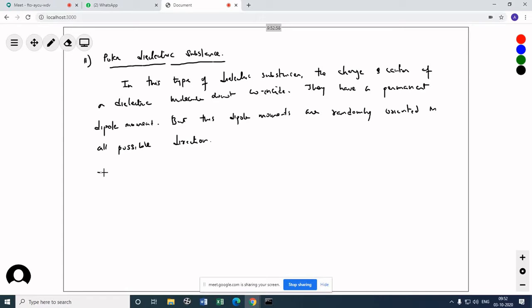So I'll draw the diagram. You can see they are already separated, but the direction is different.